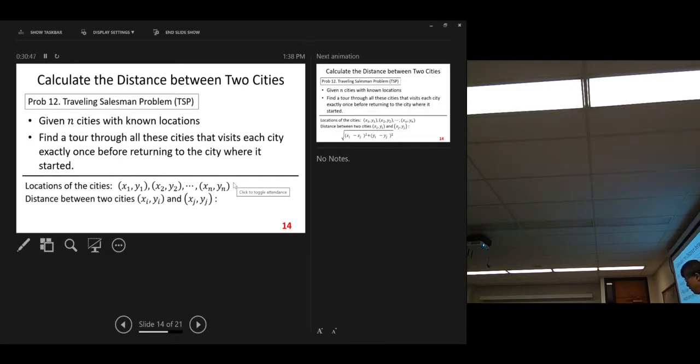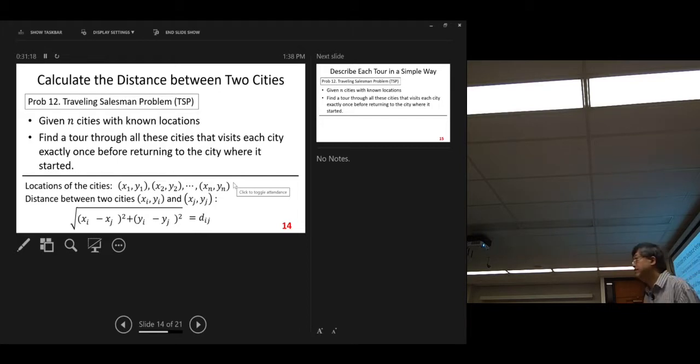Do you still remember that formula? The distance formula, from analytic geometry? The Pythagorean theorem, right? The difference of the x coordinates squared, plus the difference of the y coordinates squared, take the square root. That's D, the distance between city I and city J. All right, so you have that formula.